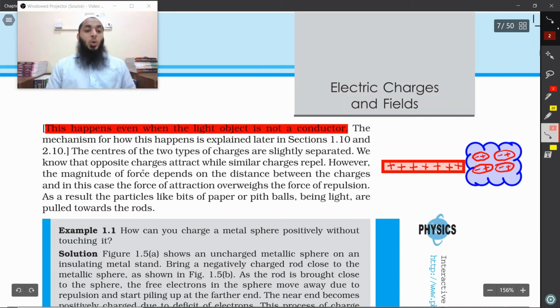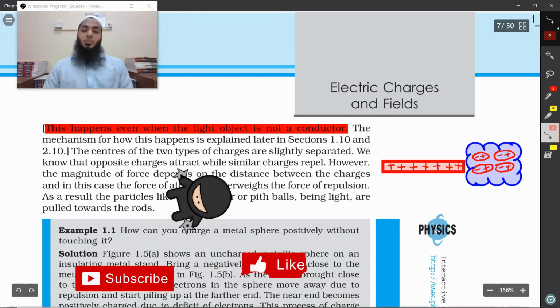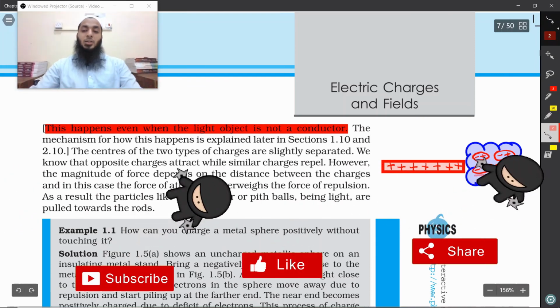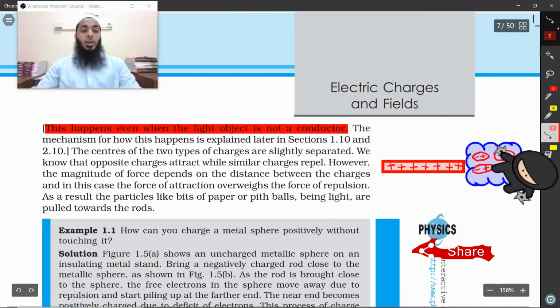We know that opposite charges attract while similar charges repel. However, the magnitude of force depends on the distance between the charges, and in this case the force of attraction outweighs the force of repulsion. As a result, particles like bits of paper or pith balls, being light, are pulled towards the rod, just as I said. They will be attracted because attraction will outweigh the repulsion.